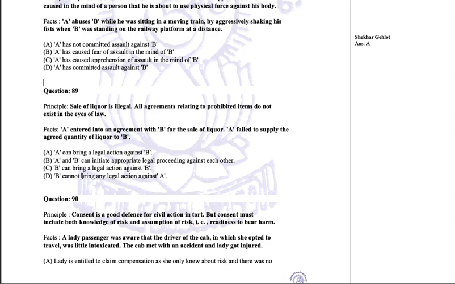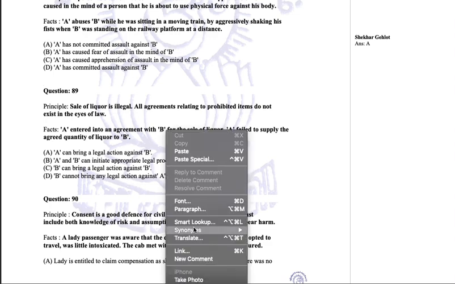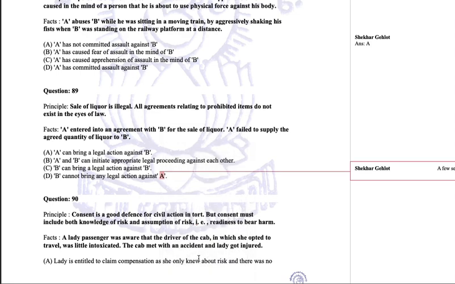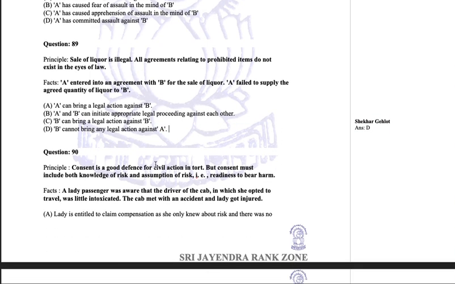These kinds of options can also be there to confuse you. B cannot bring any legal action against A. Now, sale of liquor is illegal. All agreements relating to prohibited items do not exist in the eyes of law. So, this agreement does not exist in the eyes of law. So, B cannot bring action against A because the agreement is illegal. For any illegal agreement, the law does not take care of that agreement. You have to suffer the consequences on your own.